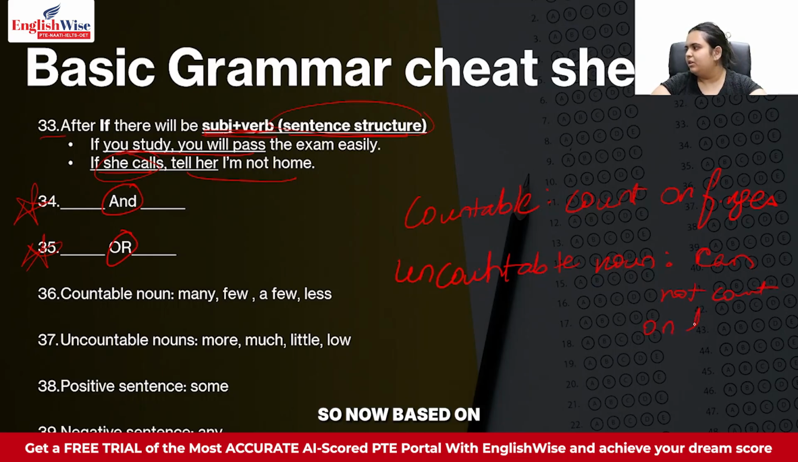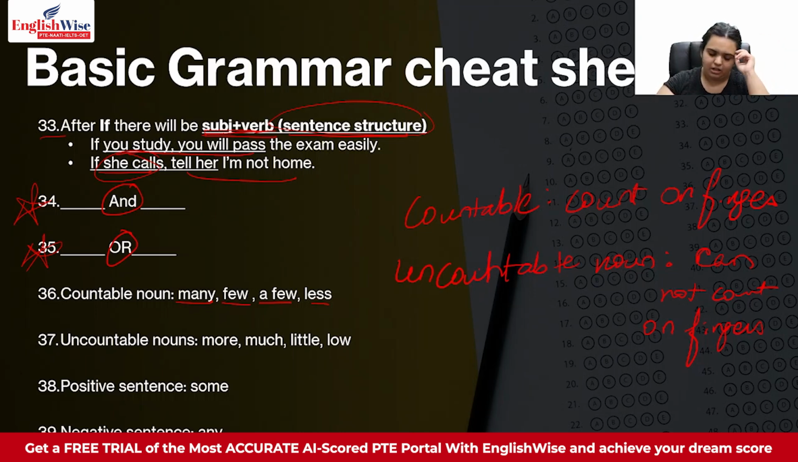Now based on whether the noun is countable or not, you will be using different kinds of words. Countable nouns take words like many, few, and fewer. Many students are running late today. A few trains are delayed because of the rains. Because these are things that you can count. You can count the number of students, you can count the number of trains. Uncountable nouns take words like more, much, little, and less. Can you give me some more water? So this is how you say it. You don't say, can you give me some more students?